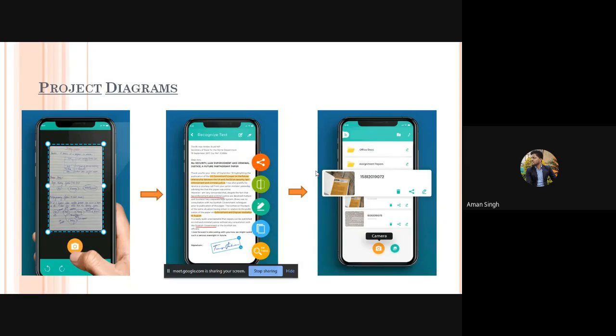So this is the sample example for our upcoming project. In the first diagram, we can see that there is a cross text and the editing option, and in the picture there are all the documents present. In this manner, our application works.